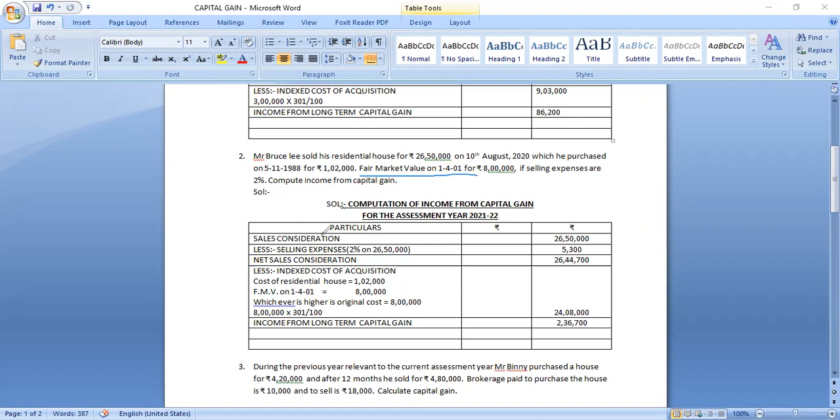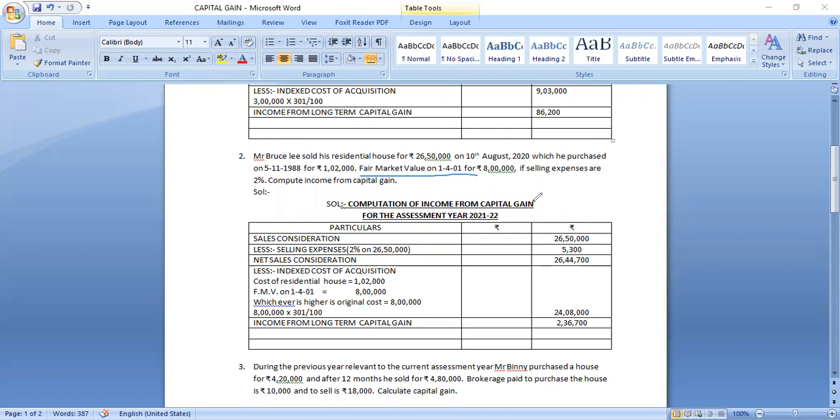First, take the sale value. Sale value is given as 26 lakhs 50,000. Now, you have to subtract selling expenses. It's given as a percentage. You have to calculate 2% on sale value. The 2% on 26 lakhs 50,000, it comes to 5,300. Subtract from the 26 lakhs 50,000, you will get net sales consideration 26 lakhs 44,700.